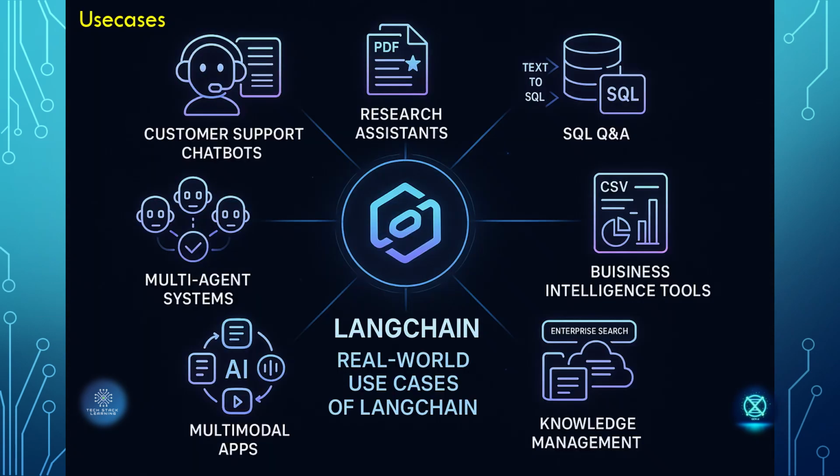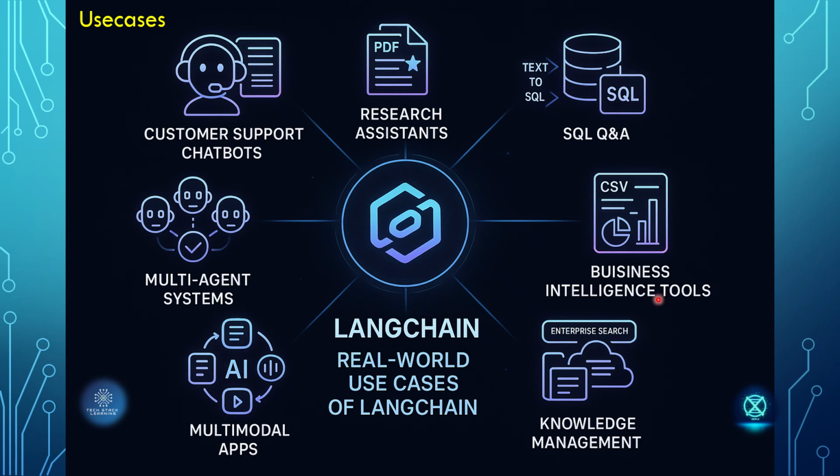So now let's see on a high level what are the different types of real-world use cases we can expect to be developed using LangChain, right? First one, customer support chatbots, mainly for documents plus RAG, which is a very straightforward use case. Then we have research assistants, which are majorly for summarizing PDFs or papers, etc. Then SQL Q&A, basically asking database questions in natural language, like text to SQL, and then getting the response in a summarized way.